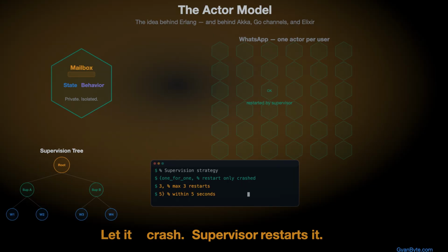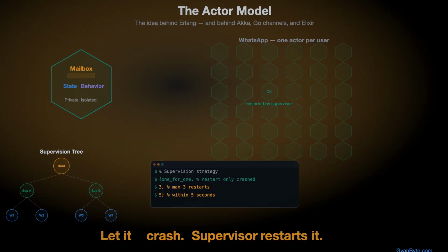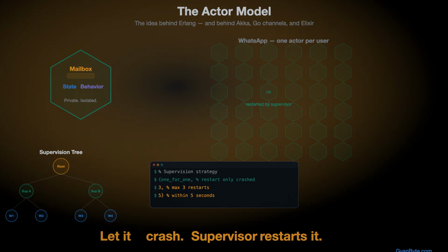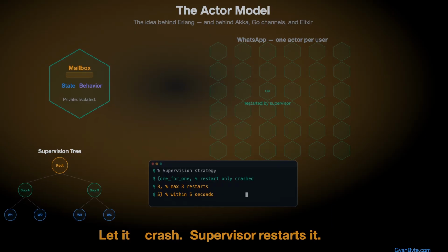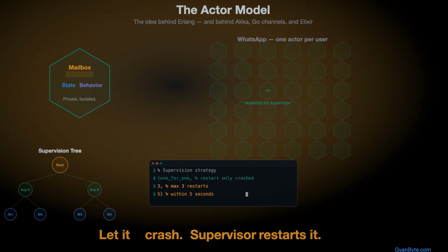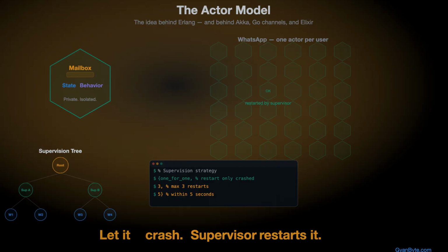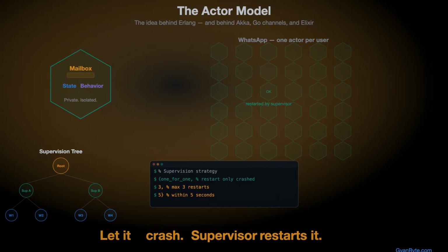Every WhatsApp connection is one actor. You connect, a process spawns for you. It holds your session, routes your messages. When you disconnect, it dies. Clean. No shared state. No side effects on anyone else. If your process crashes, only you are affected. Nobody else even knows.